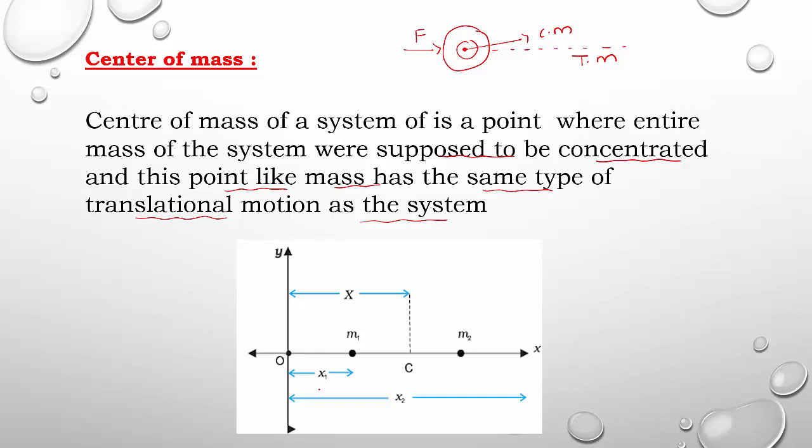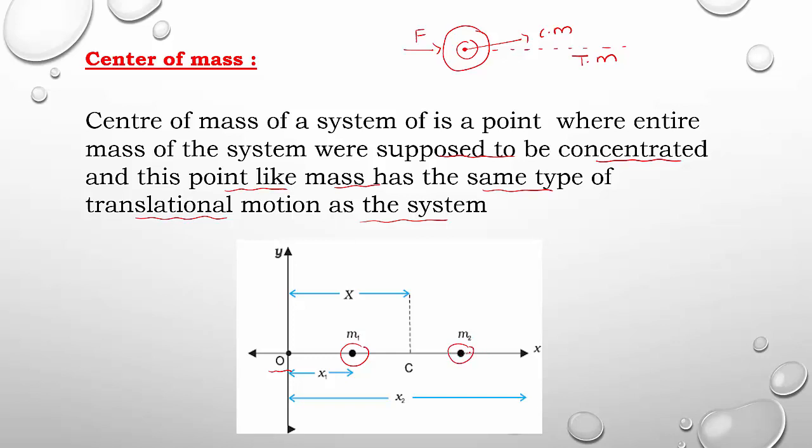You can observe this diagram. Here we are going to consider an XY coordinate. On the x-axis, this is the origin. On the x-axis, I am going to consider two particles. Let us imagine our system contains only two particles. The first particle has mass m1 and the second particle has mass m2.